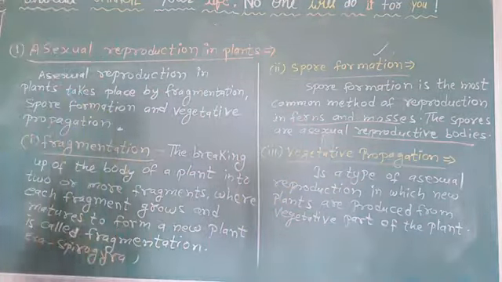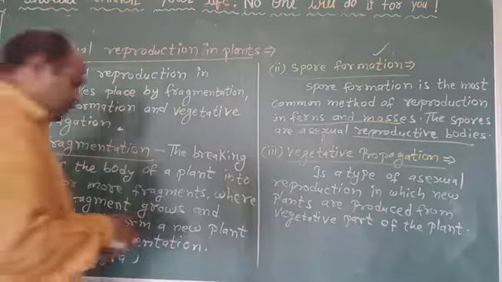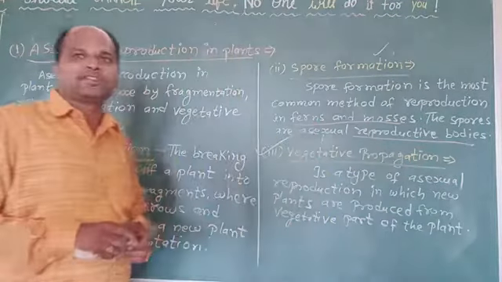And then the next is vegetative propagation. So what is vegetative propagation?